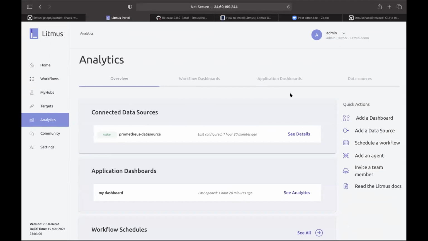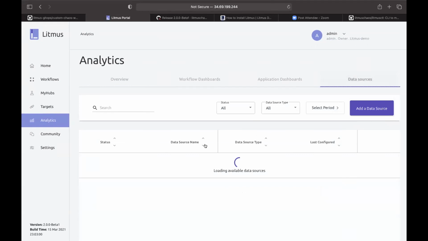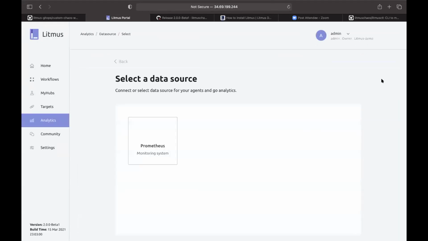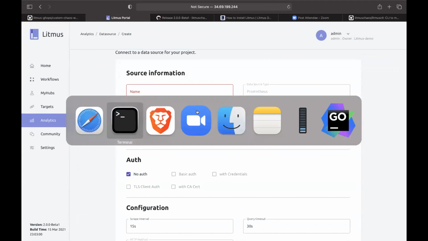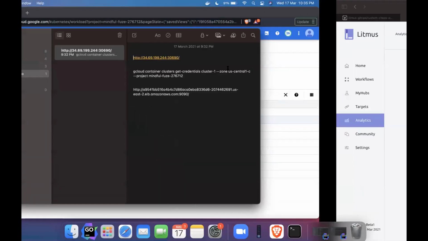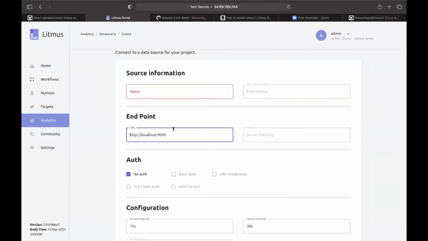So I already connected one of my data sources. Let me connect another one. I'll select the Prometheus. And there's a new data source.